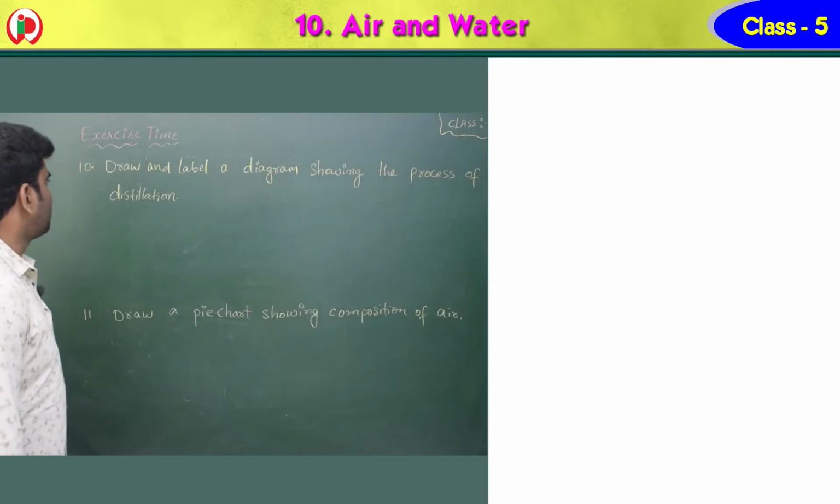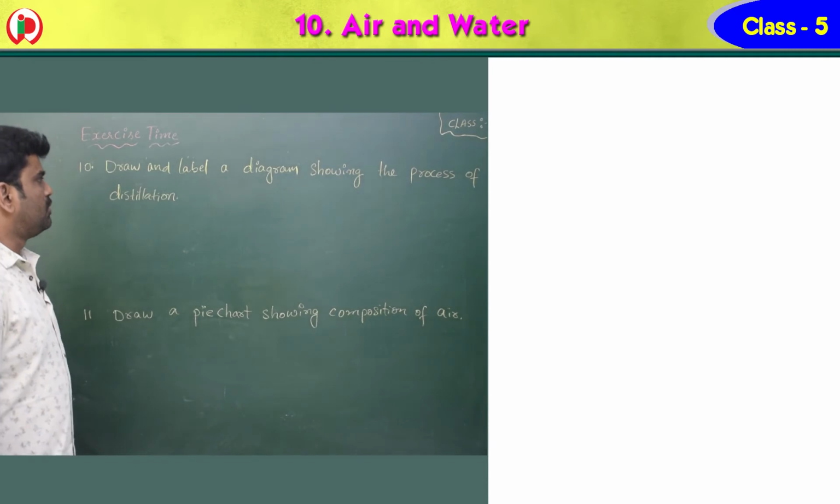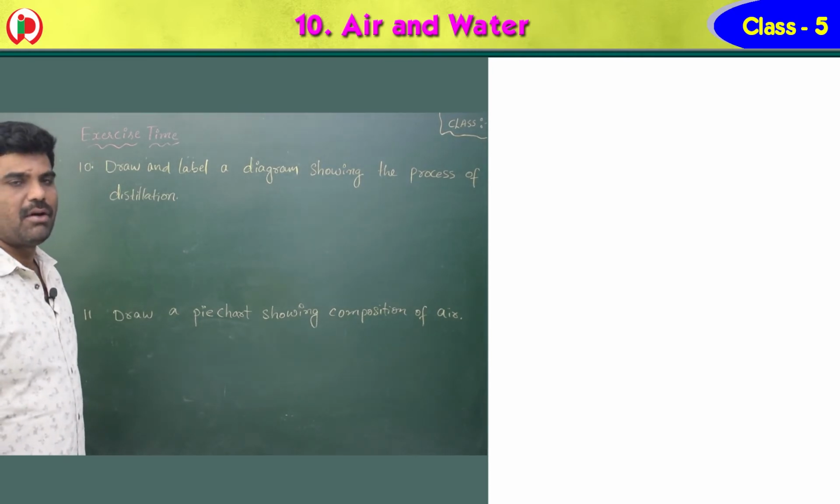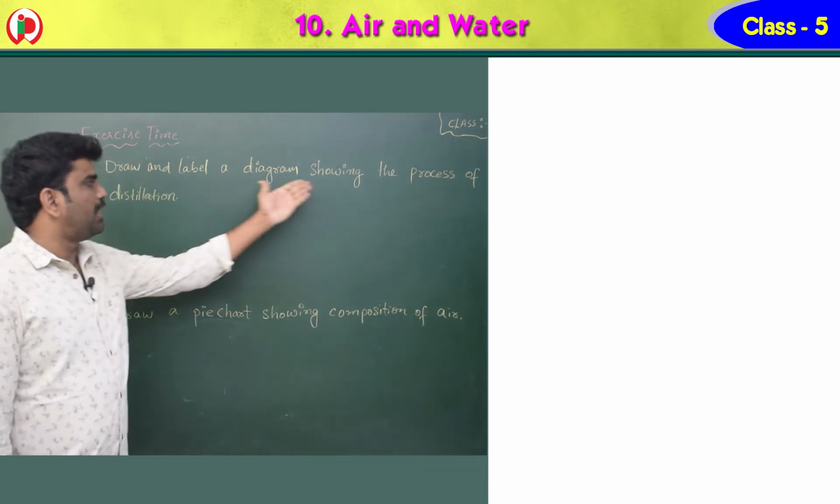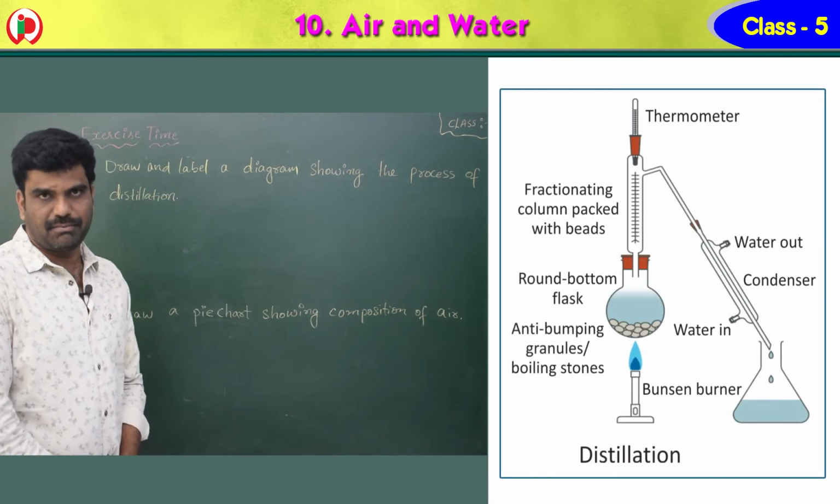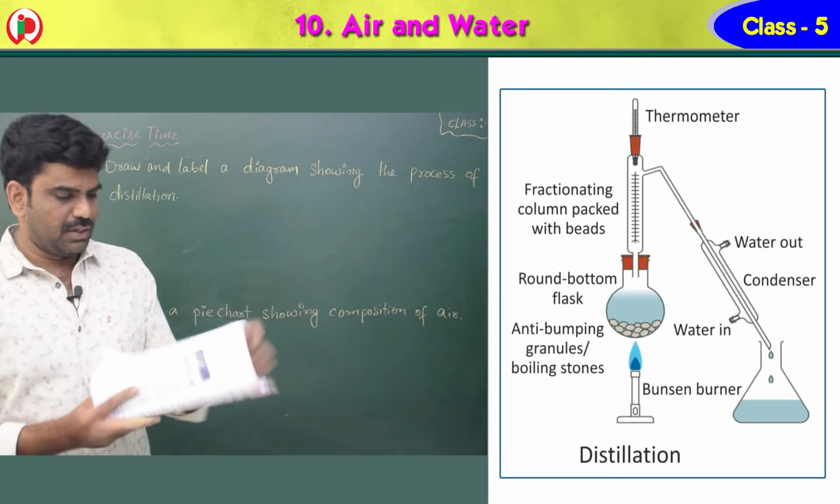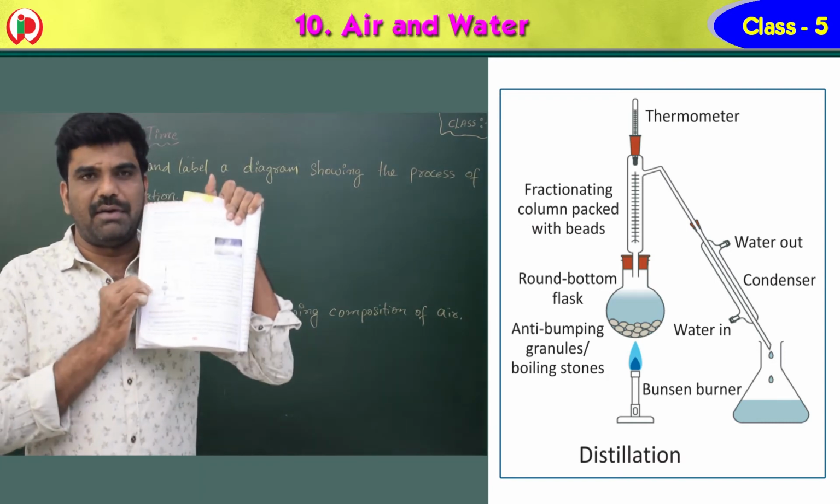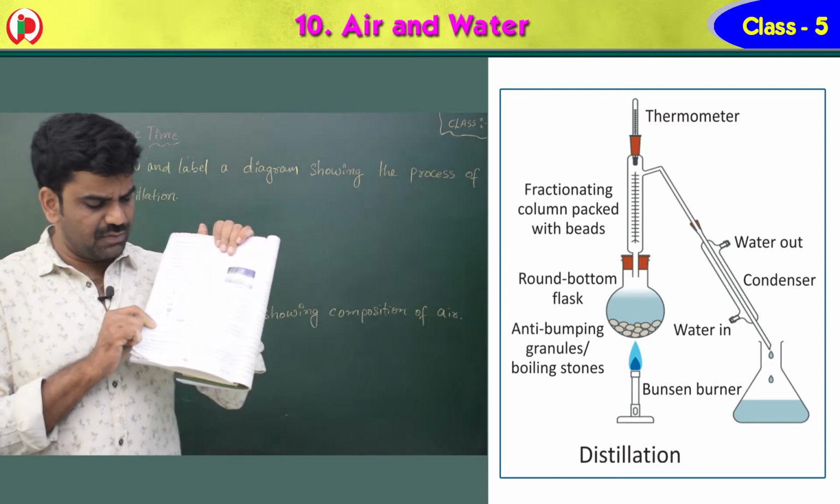Children, now see the 10th question and 11th question, both are diagrams only. You just have to draw the diagram and you have to label the parts. You have to write the parts. Draw and label a diagram showing the process of distillation. While teaching also I have drawn the diagram. So now you take page number 70. So here see children, page number 70 you have the diagram here. So this is the process of distillation.